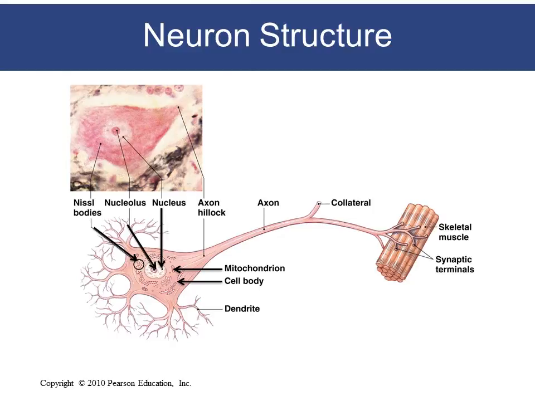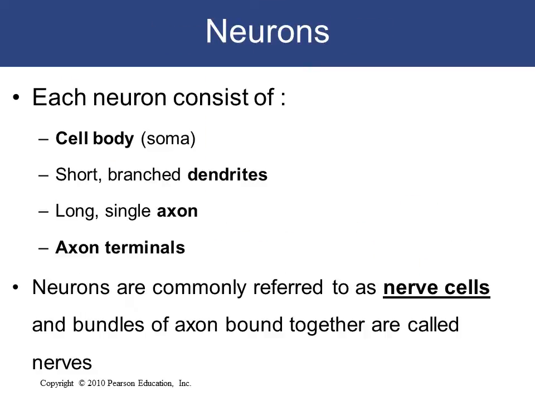Of the two processes, we have the dendrite, and there is an axon hillock that projects from the cell body before it tapers and continues as the axon. We have some branches of the axon called axon collaterals. So each neuron consists of a cell body, the dendrites, the axon, and the terminals. Neurons are commonly referred to as nerve cells, and bundles of axons bound together are called nerves.